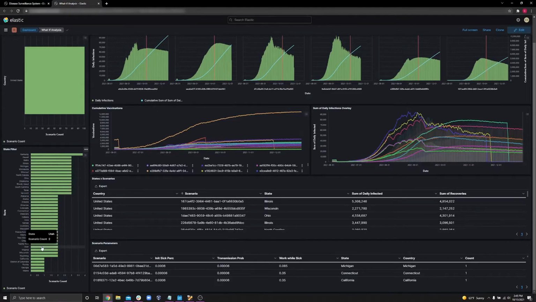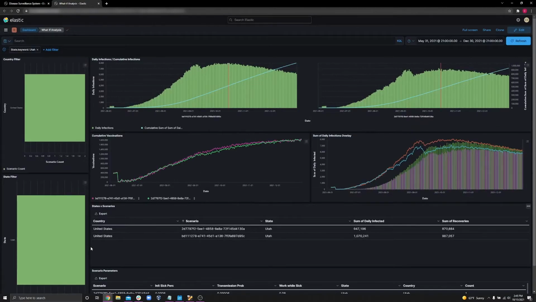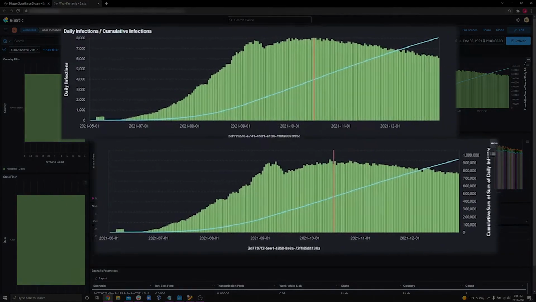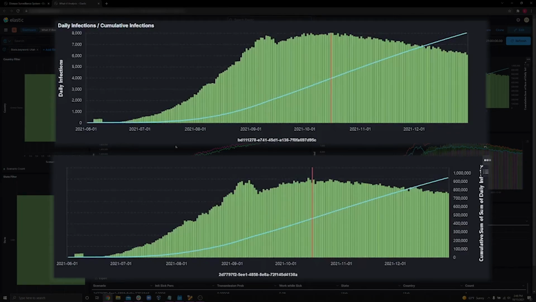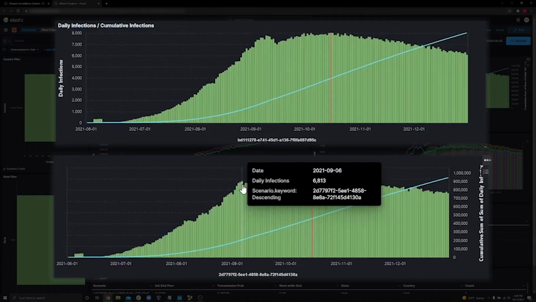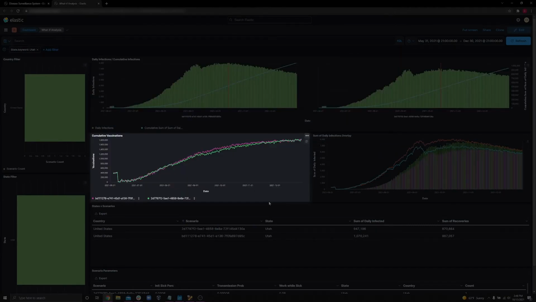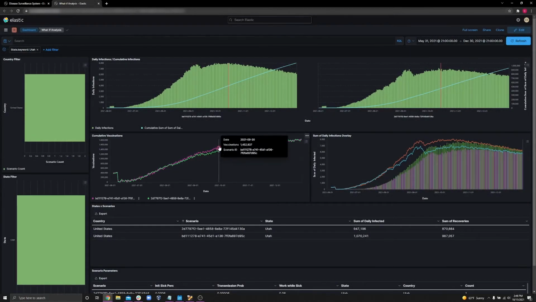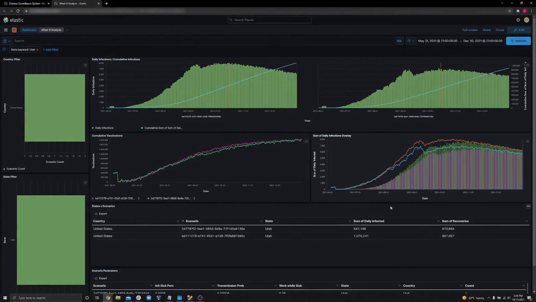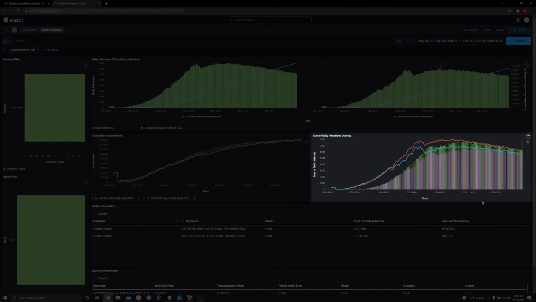So I'm just going to come in here and pick one that has some things to compare. Let's look at Utah. Alright, so it's loaded up just our Utah runs. Here, we can see the daily and cumulative infection charts. You can see between these two runs that there are some very subtle differences. This peak gets up just a little bit higher than this peak, and this dip is just a little bit more dramatic than this dip. Down below it, we can see cumulative vaccinations for each of the runs. When we hover over it, we can see a little bit of data and the date in which these occurred. And over here, we can see the sum of the daily infections.